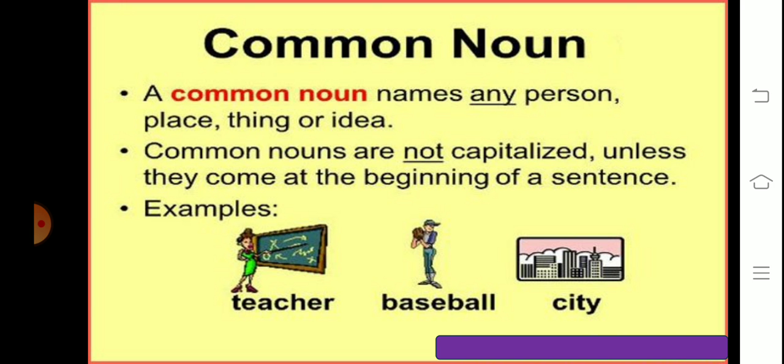So the first kind of noun is common nouns. A common noun names any person, place, thing or idea in general. Common nouns are not capitalized unless they come at the beginning of a sentence. It means if the common noun is the beginning part of the sentence, then the first letter is capital. Otherwise, it comes in small letters. For example, teacher, baseball, city. These all 3 are common nouns.